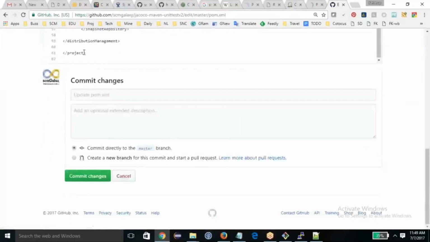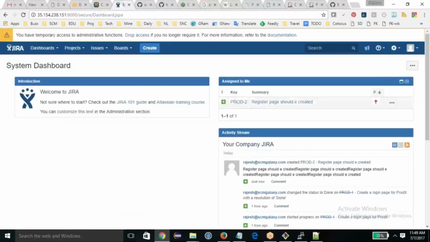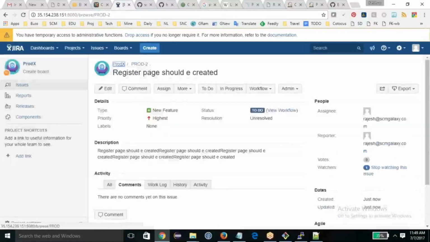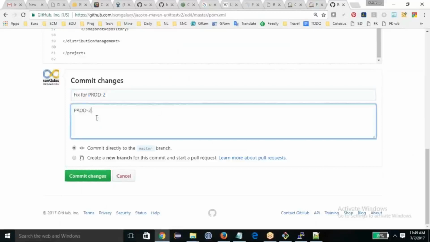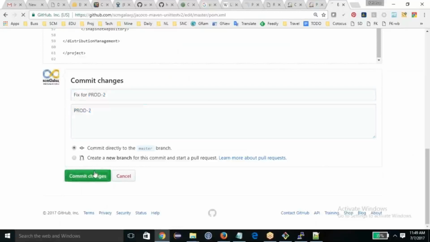Now you have to be mindful about the key of the tickets. The ticket is this one, and you have to keep it here: fix for this key. This is a unique key all the time. For each ticket you get a unique number, and you have to keep it here.